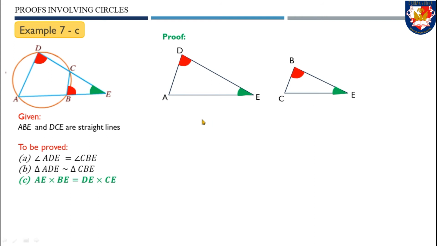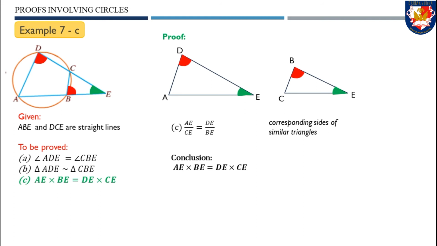Based on these diagrams, we can easily show that the corresponding sides of similar triangles are in proportion. So AE over CE equals DE over BE. By cross multiplication, AE times BE equals DE times CE. This completes our proof for number 7.